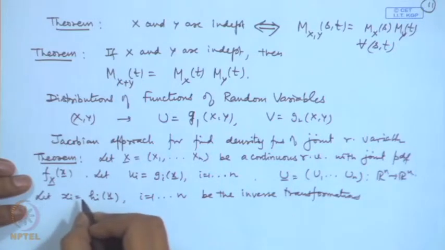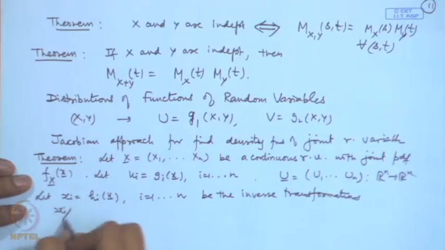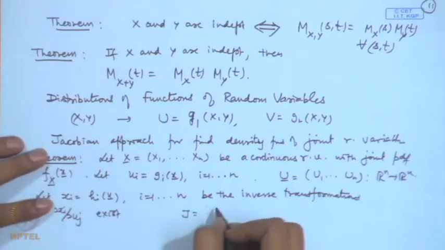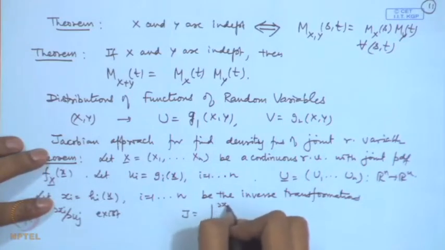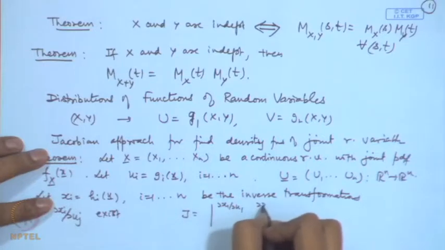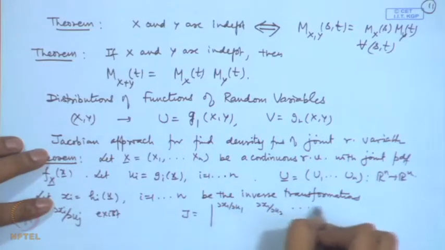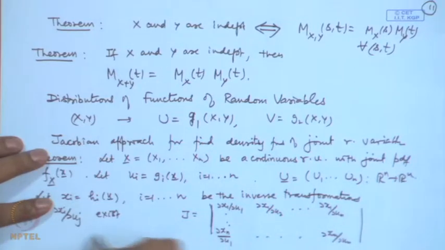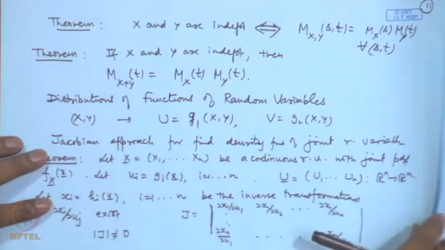And if the partial derivatives del xi over del uj exist, we define the Jacobian of the transformation as the determinant with entries del x1 by del u1, del x1 by del u2, and so on, del x1 by del un, and so on, del xn by del u1, and so on, del xn by del un. And we assume that this is non-zero over the range of the transformation.